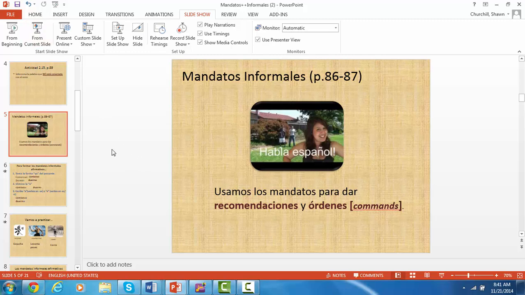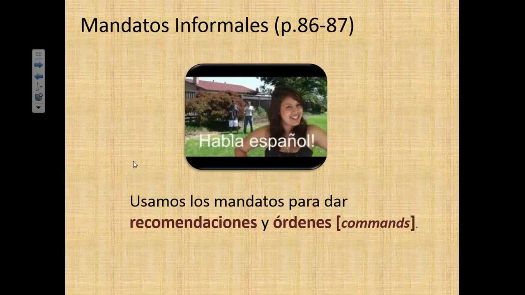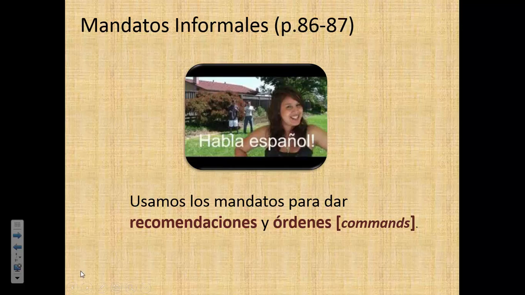Hola estudiantes, ahora vamos a hablar sobre los mandatos informales. We're going to be focusing on positive and negative commands. Please have your note guide out and ready. So, we use the commands in order to give recommendations and orders.